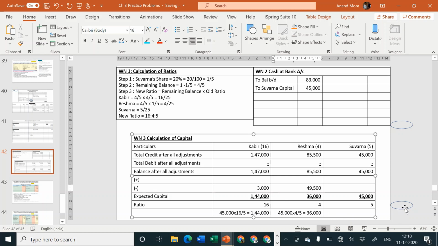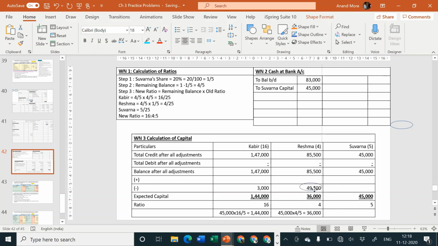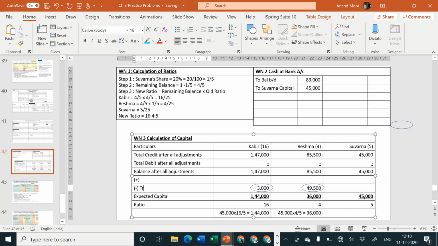These two amounts are our balancing figures. These amounts are to be transferred to which account? They are to be transferred to the current account. So I specified from the capital transferred to current account, and there is nothing to be transferred from current account.